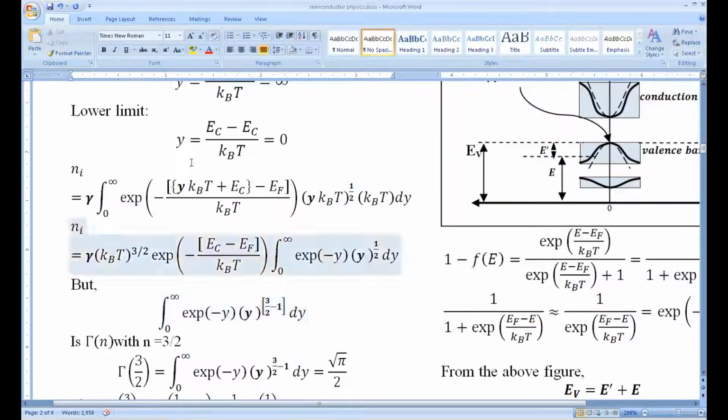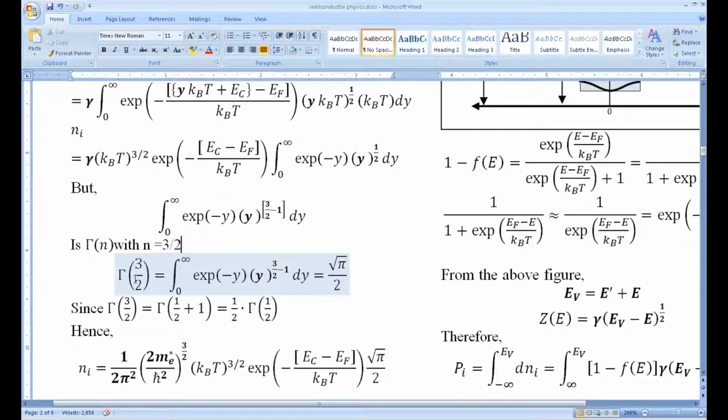This term basically represents a gamma function, which is gamma 3 by 2. The integral of e power minus y, y power n minus 1, running from 0 to infinity, is called gamma n. In place of n we got 3 by 2, so this is going to be gamma 3 by 2.